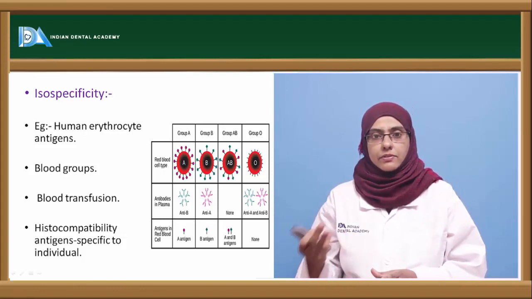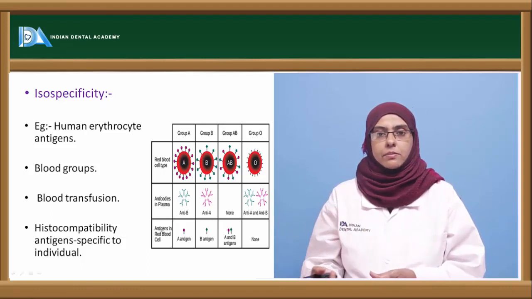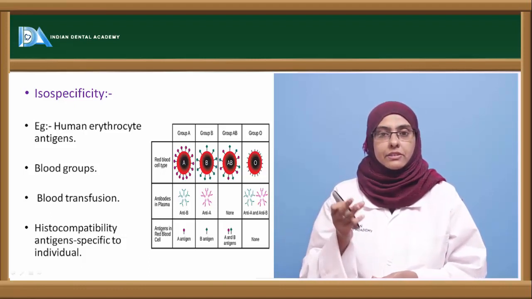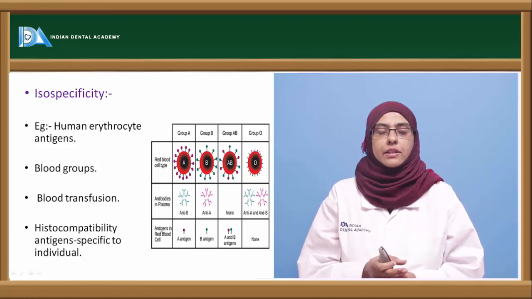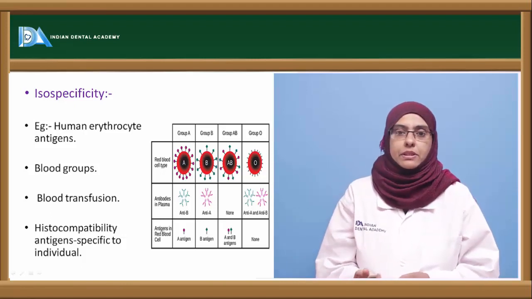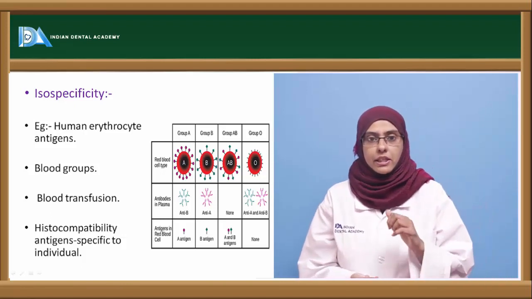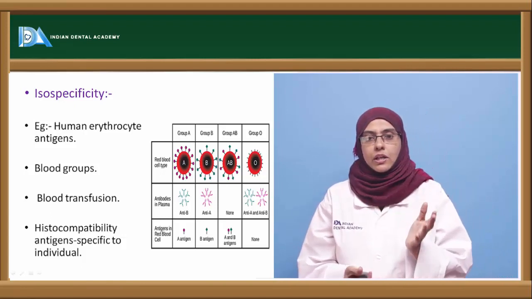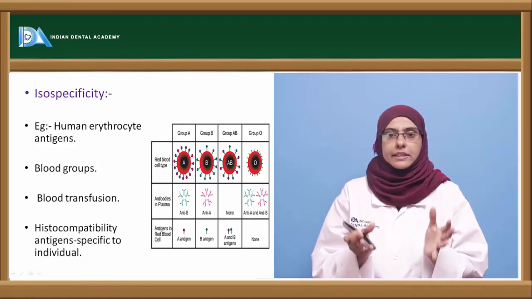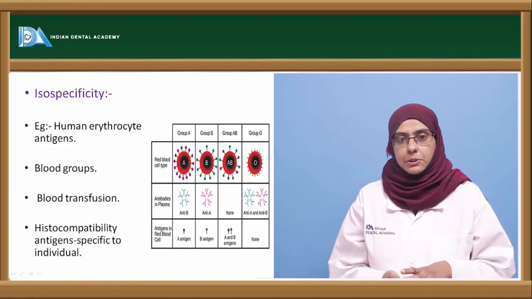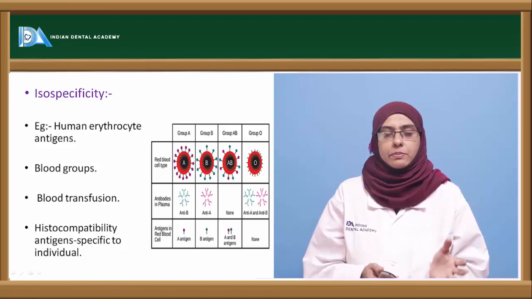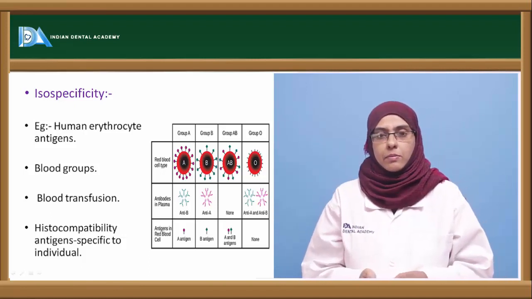When you are transfusing blood from one person to another, compatibility is very essential. A person with the A blood group can give blood only to an A person but not to a B. So isoantigens help us to group persons based upon the antigens that are present in some members of a species but not all the members of a particular species.